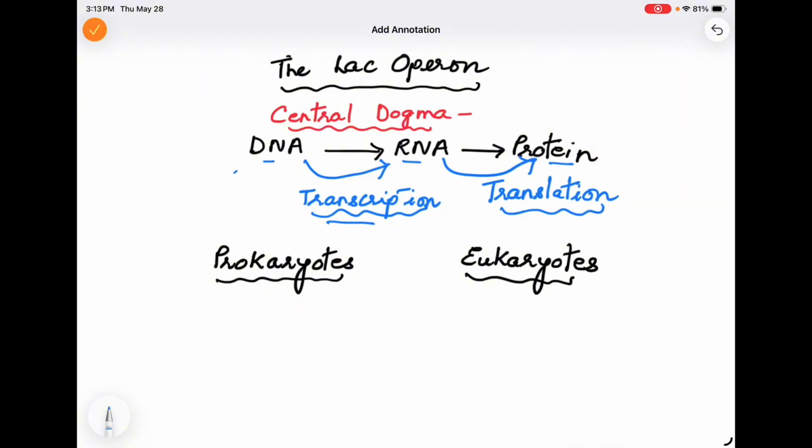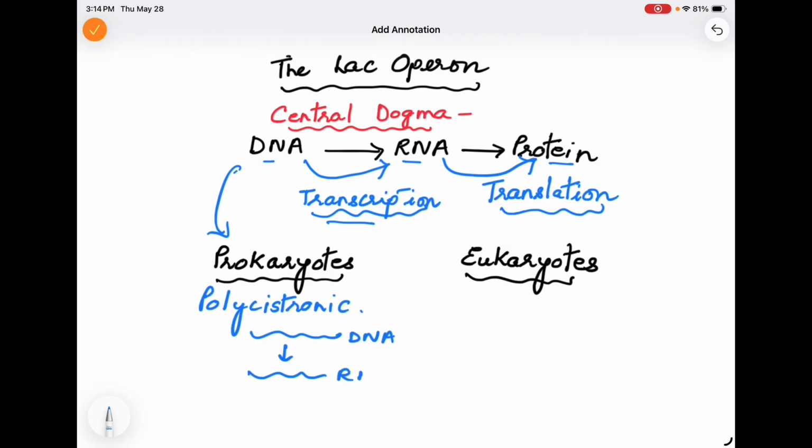translation. The DNA in prokaryotes is polycistronic. Polycistronic DNA is the one in which when DNA forms RNA, this is DNA and this is RNA, mRNA which is formed. When on translation it will form proteins, there will be many kinds of proteins that will be formed. That is why it is called polycistronic DNA in prokaryotes.